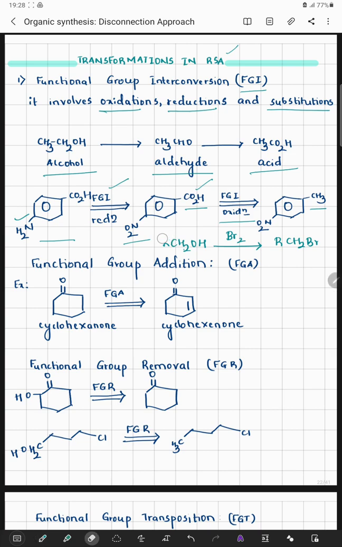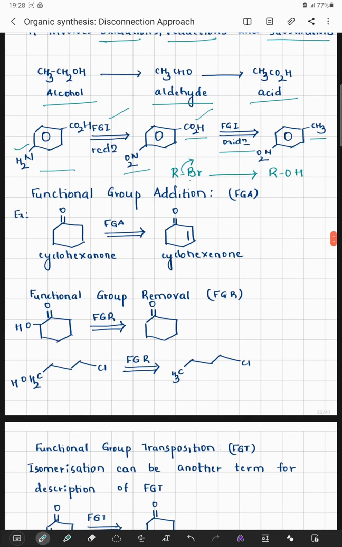Instead of this, we can observe a substitution reaction in such a way that if I have got an RBr system, I can now introduce this into an ROH system. Here, bromine is acting as a good leaving group and OH gets introduced in terms of a substitution reaction. So, functional group interconversions can have oxidations, reductions and substitutions.